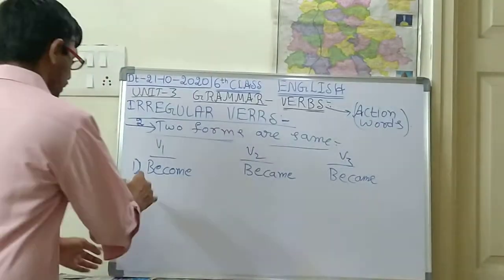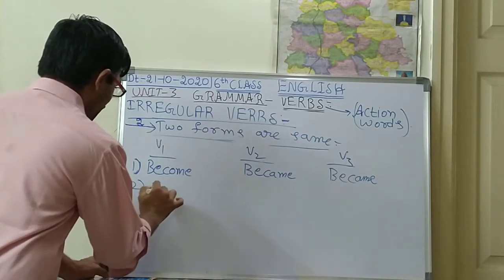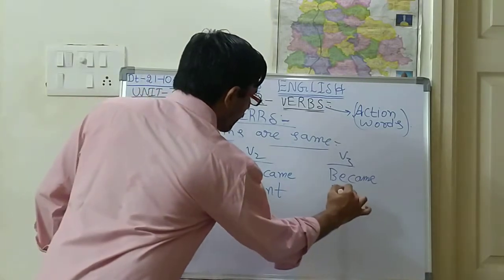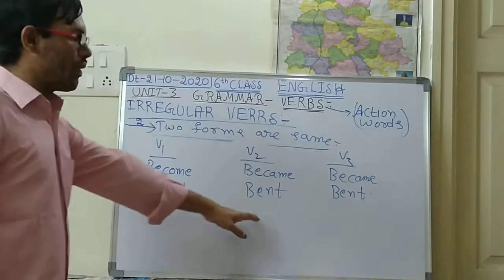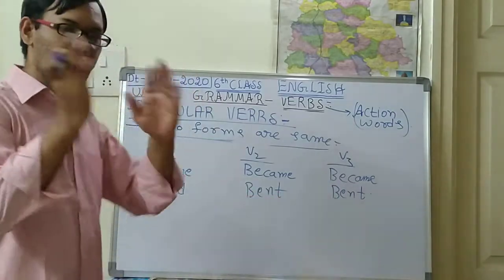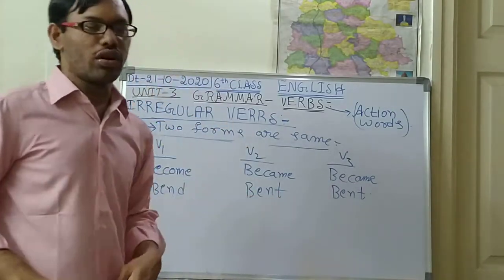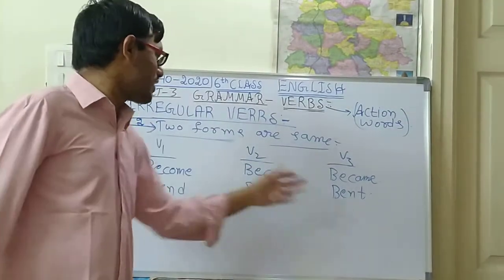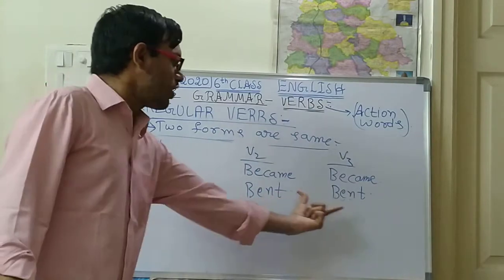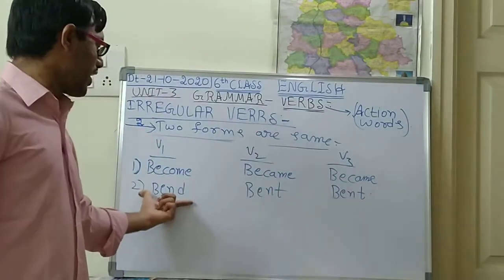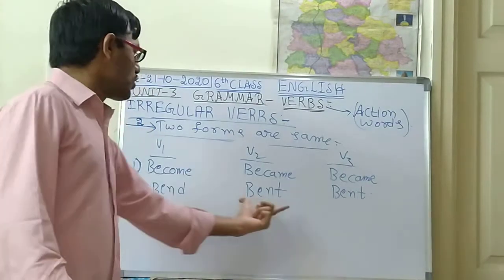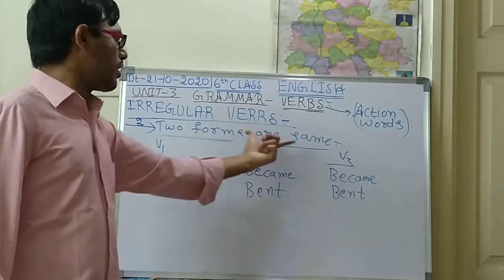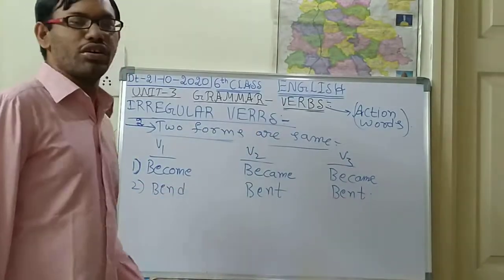And next, the second one, bend. Bend means to bend to the ground. So that is called bend. So here V2 and V3 are becoming same, so two forms are same now. V2 and V3 are the same, but V1 is different. So V2 and V3 are equal. That means two forms are same. Like this the words will be coming.